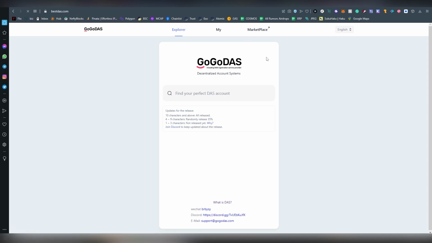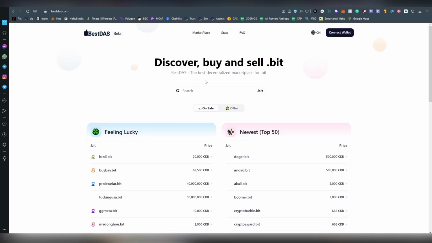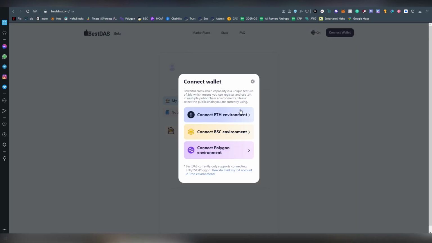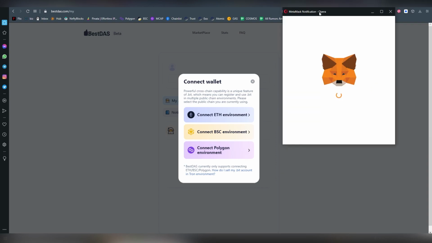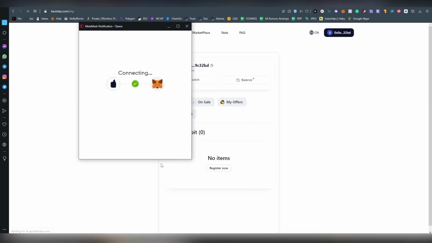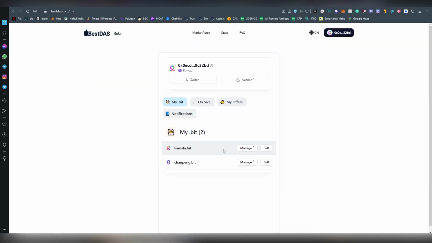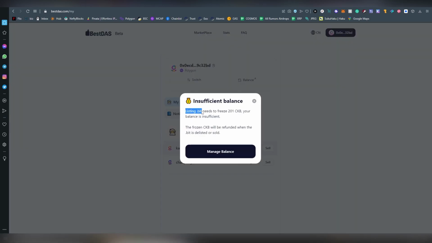Now let's dive into a bit of the marketplace. People are probably wondering how that is done. All the marketplace prices are in CKB, which once again is the Nervos token. And I can sell here. If I want to sell a .bit, there's going to be a listing.